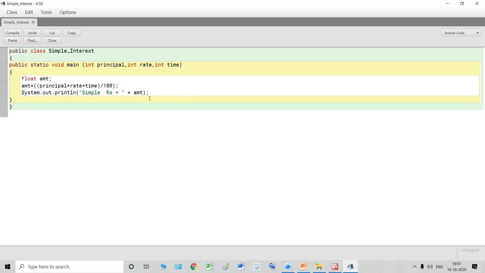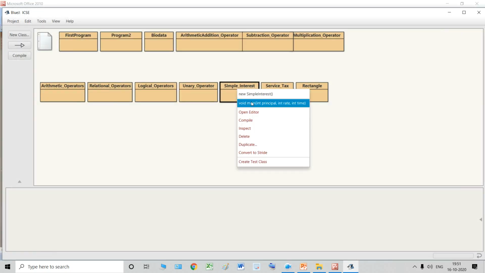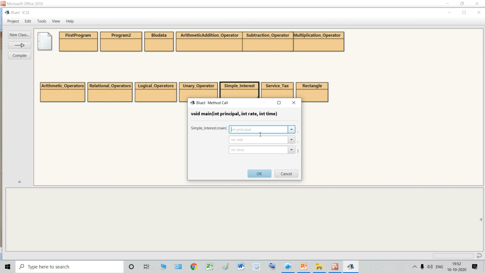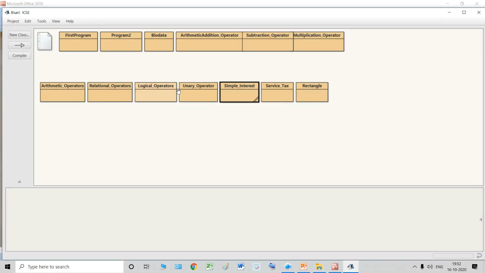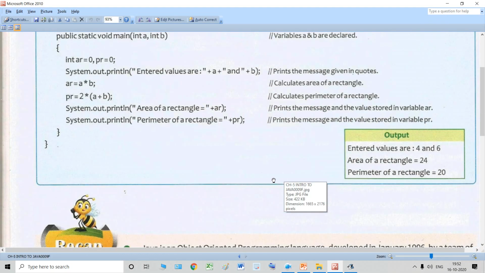Compile, close, and run again. Now if you want to change the values, suppose 5000 is your principal, rate is 5%, and time is 6 years. So see, it's going to calculate 1500 as your simple interest. So this is how you accept arguments through the main method.